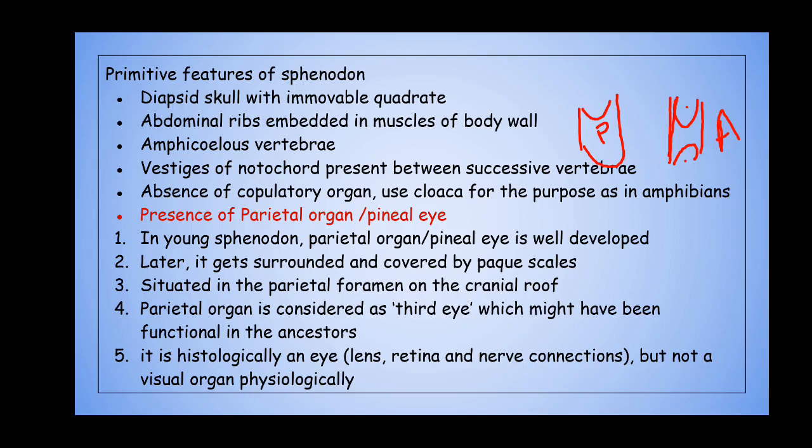It is histologically an eye, meaning it has some of the structures associated with an eye, like the lens, the retina, and nerve connections to the brain. But it is not a visual organ physiologically, as it does not have visual perception. It has nothing to do with the perception of light or an image. So it is non-functional in Sphenodon. That's why it is called vestigial.